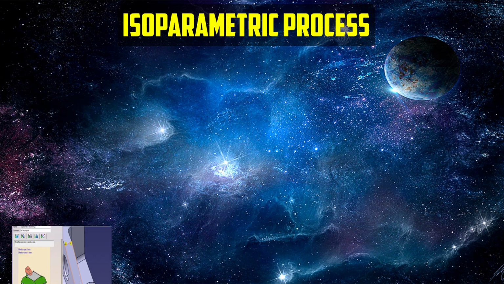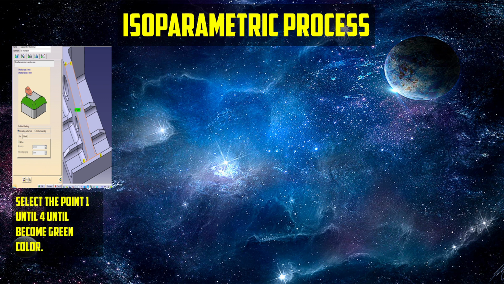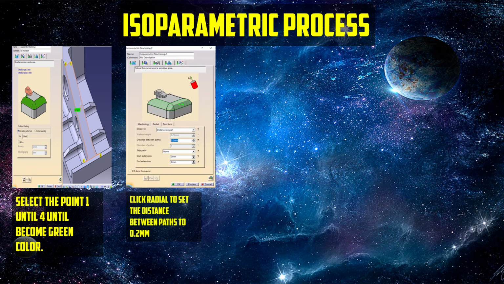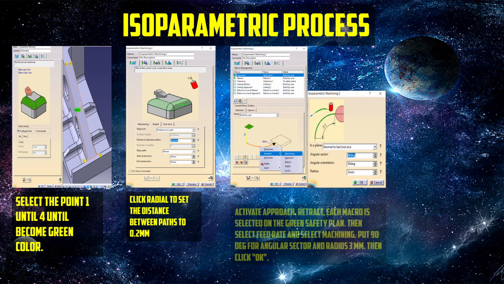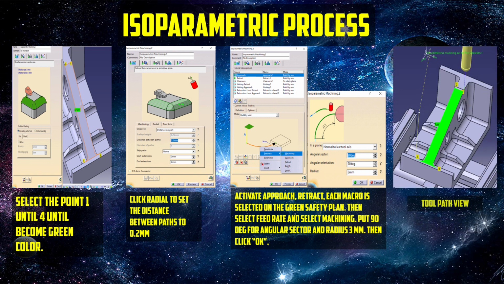Next is the isoparametric process. Select points 1 until 4 until they become green color. Next, click radial to set the distance between part to 0.2 mm. Next, activate approach and retract. Each macro is selected on the green safety plane. Then, select feed rate and select machining. Put 90 degrees for angular sector and radius 3 mm. Then click OK. And this is the toolpath view.